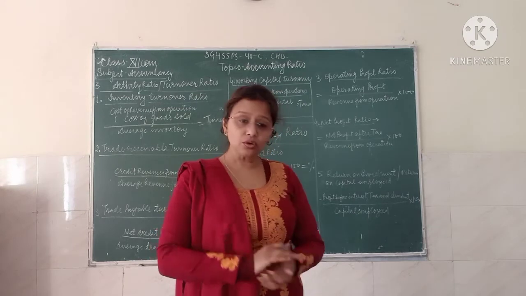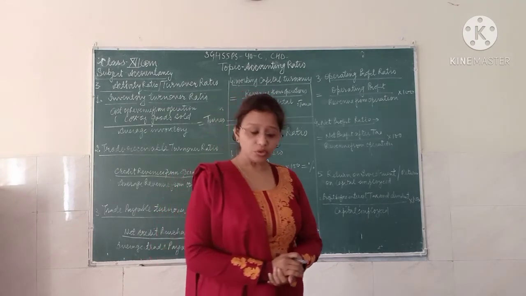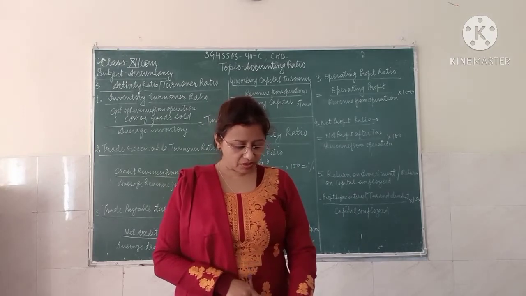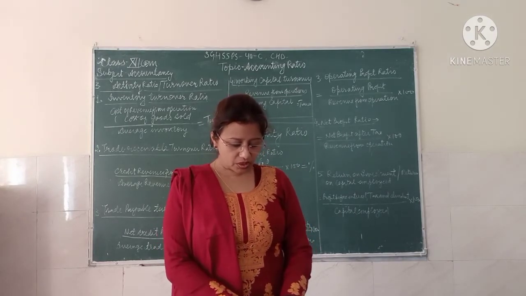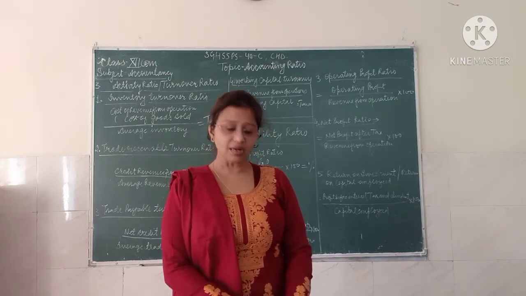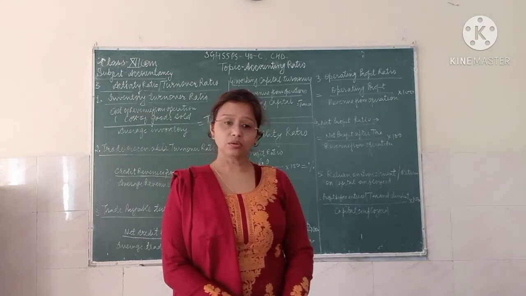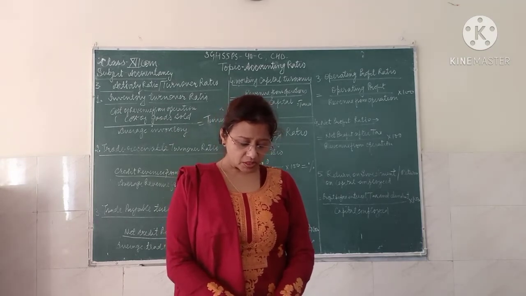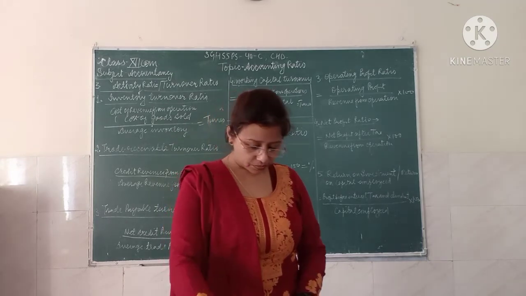To calculate the cost of revenue from operations, what do you have to add or subtract? You have to take the opening inventory, excluding spare parts and loose tools, plus net purchases, plus direct expenses, minus closing inventory, excluding spare parts and loose tools.